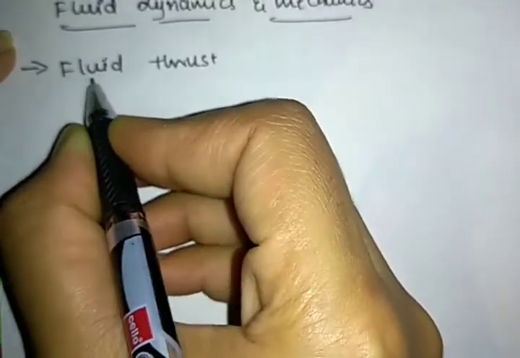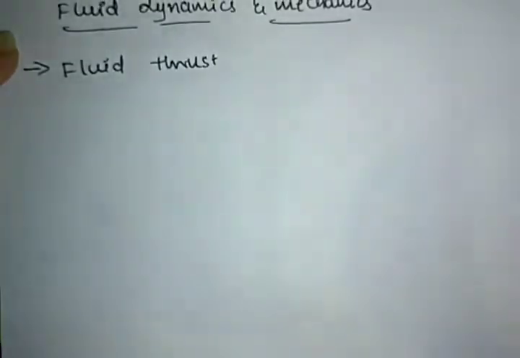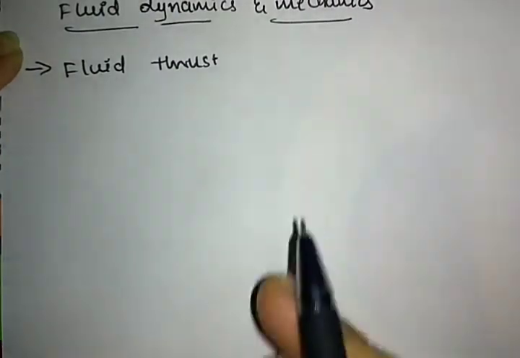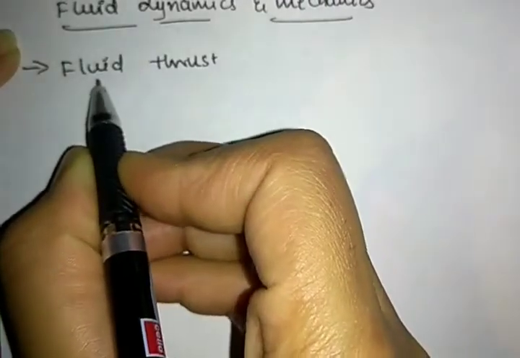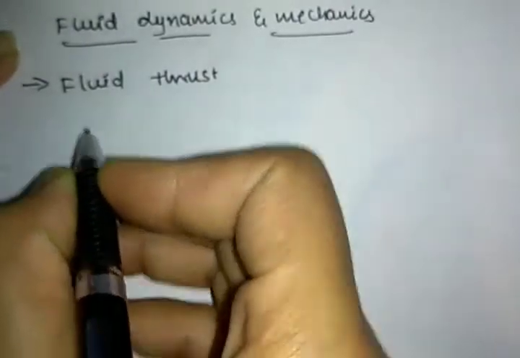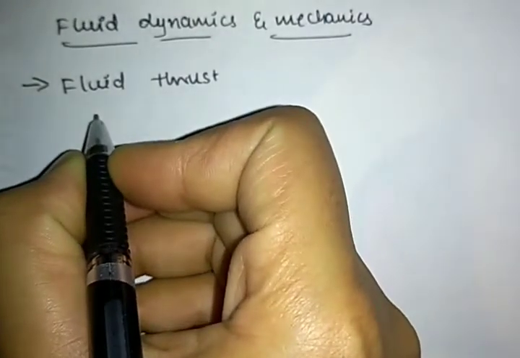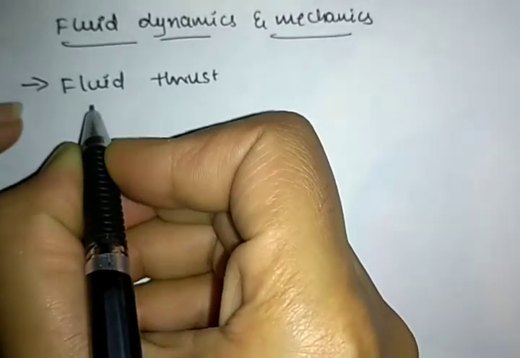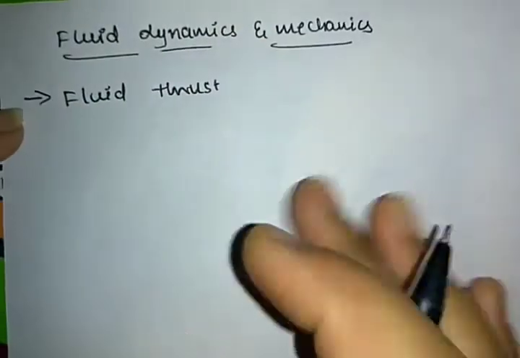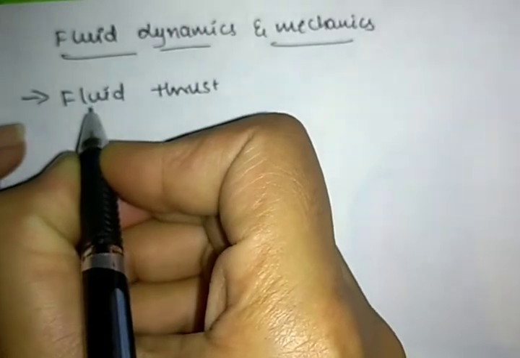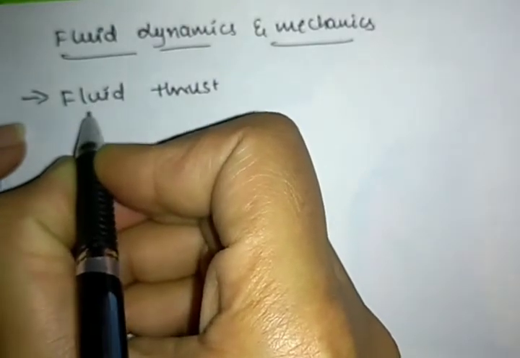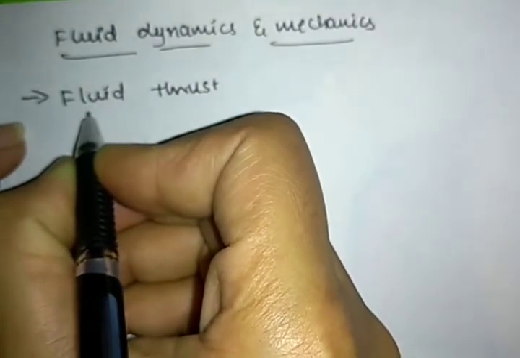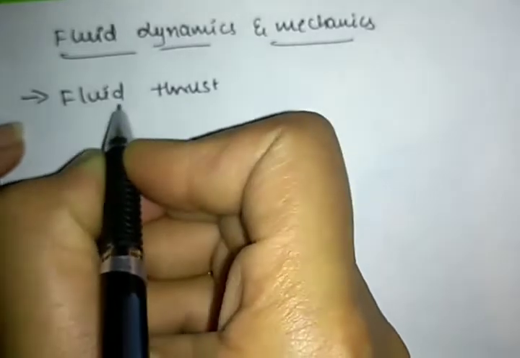Normally we know what is fluid, right? What is meant by fluid? Fluid is a substance that can flow. A substance that can flow is known as fluid. Then in fluid there are gases and liquids, together we call them fluids.